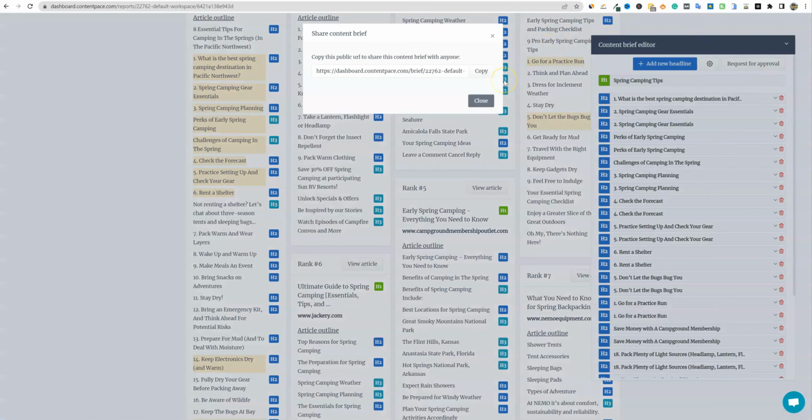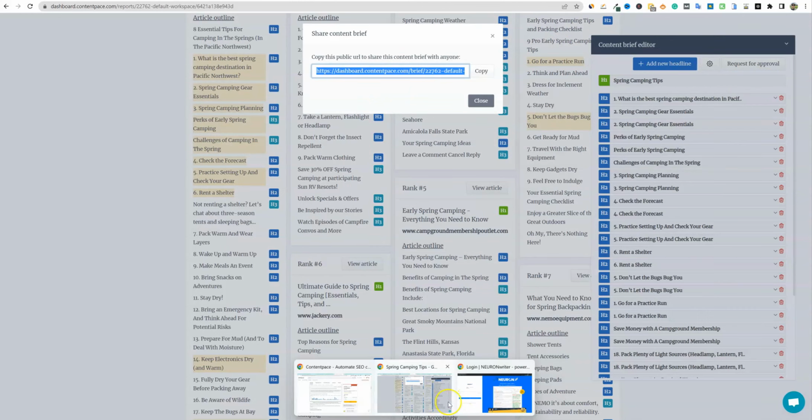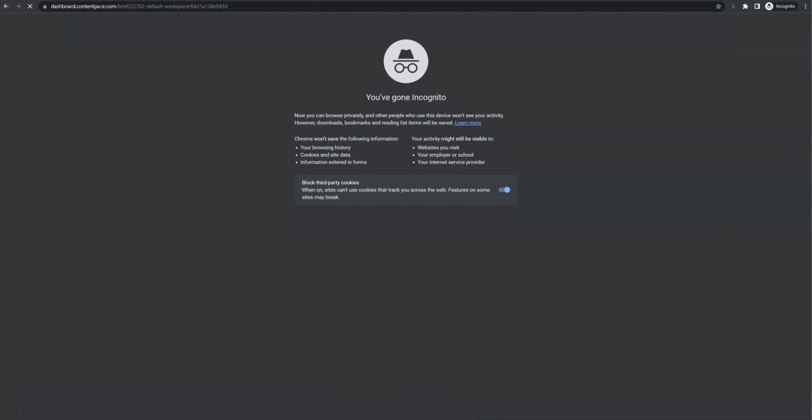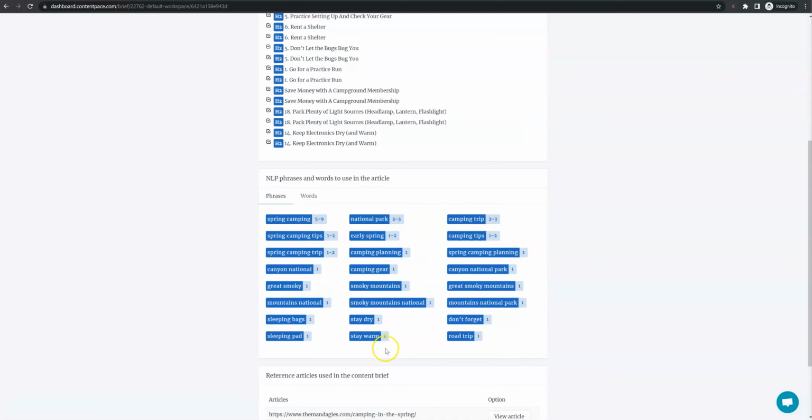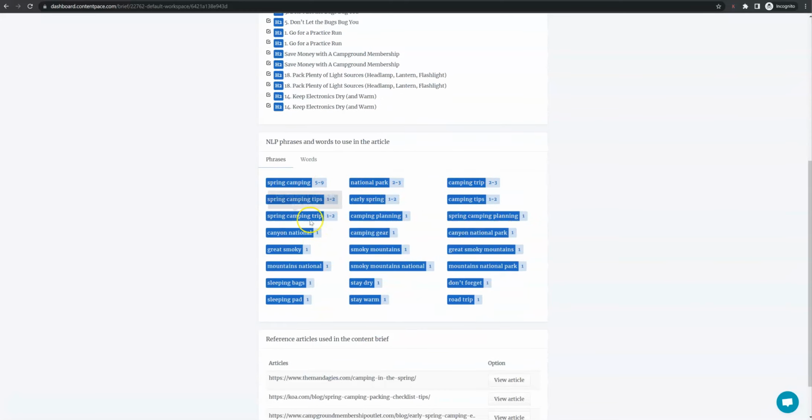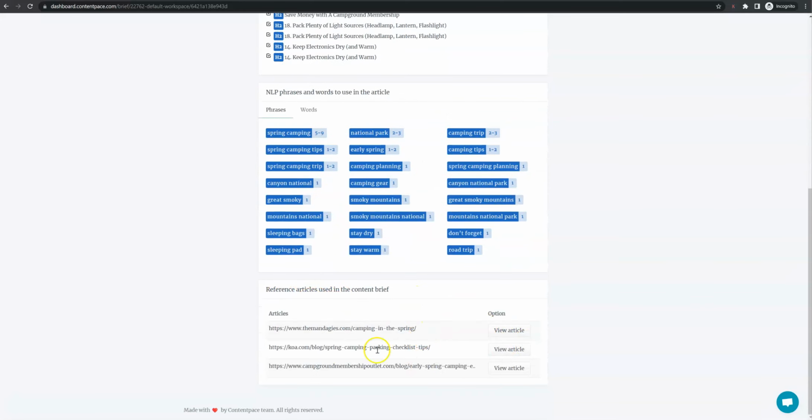And this is how it's so cool. You can just copy this, go into an incognito window, and open up that URL, and it's going to have that. So you don't even have to have someone with an account, and they're going to be able to view this, which is super cool. They're going to know exactly what your article outline is, exactly what phrases to include in their writing, and they're also going to have references to get them started.